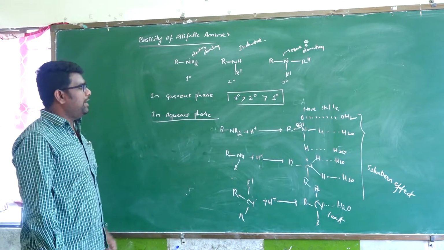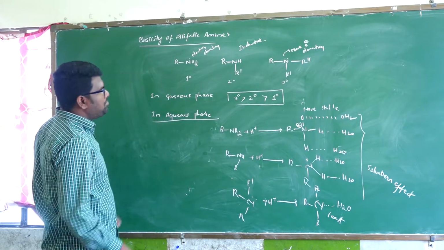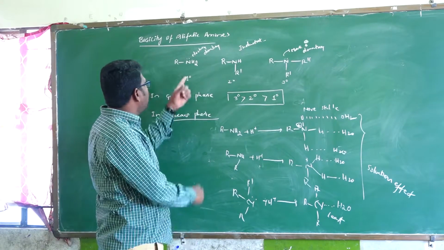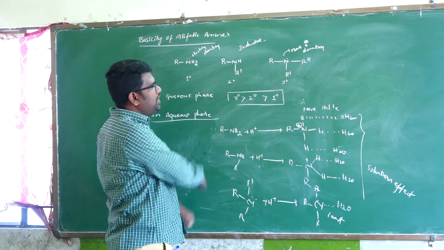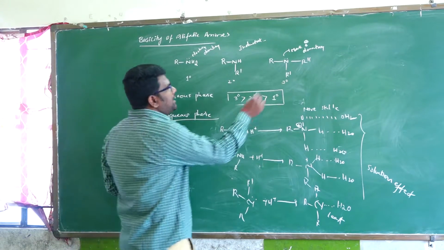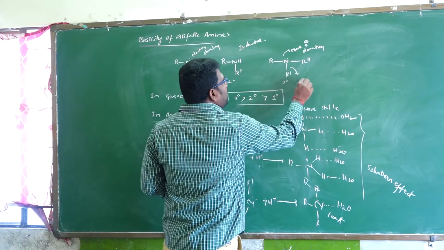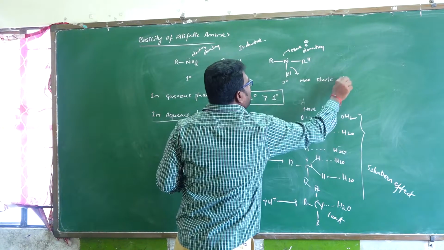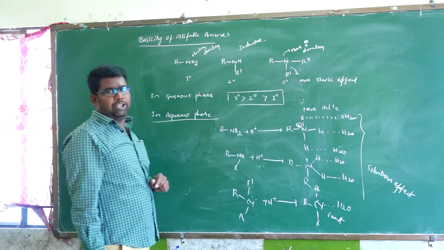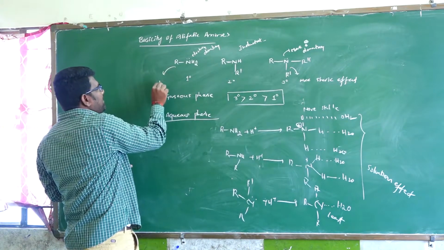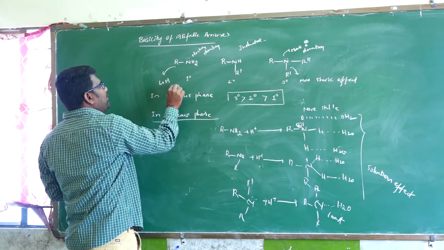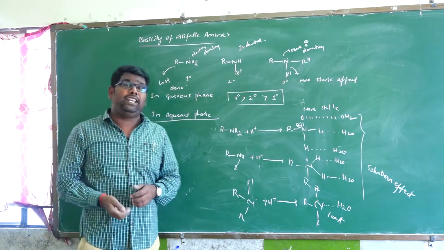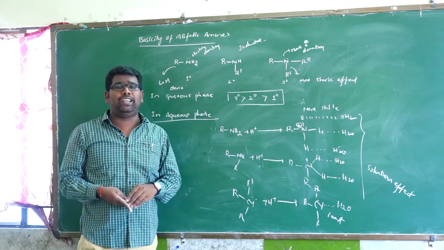What is the steric effect? Observe tertiary, secondary, and primary. Which one has more steric effect? Because of crowding, the steric effect is more in tertiary but less in primary. So which one accepts protons easily, primary or tertiary?